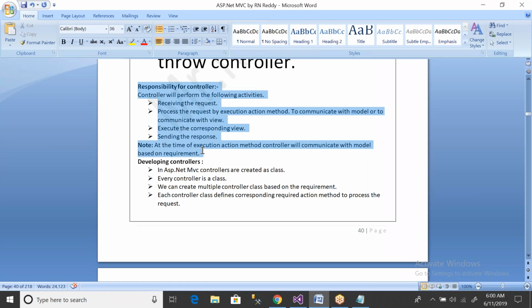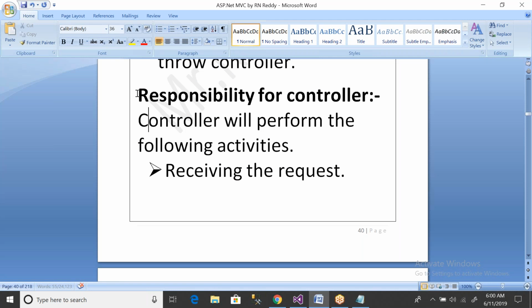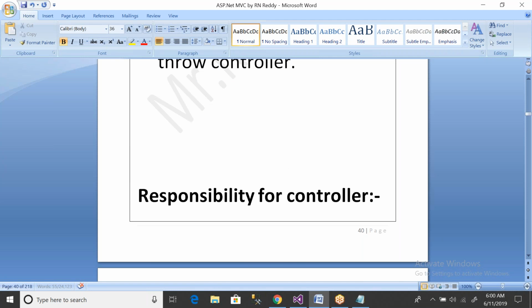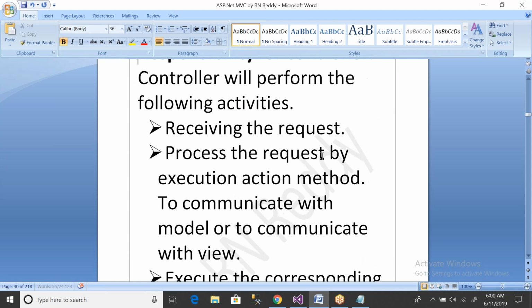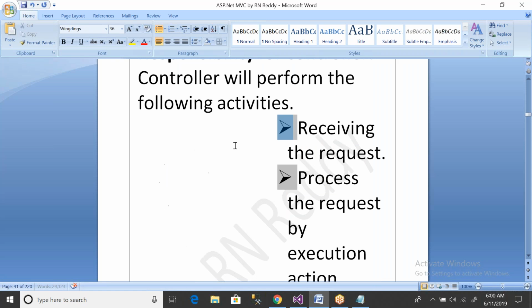For the controller, responsibilities we have also discussed. So just for the points to maintain in the notes, we have added them. So what are the responsibilities? Receiving the request, process the request by executing action method. Controller will receive the request and process that request